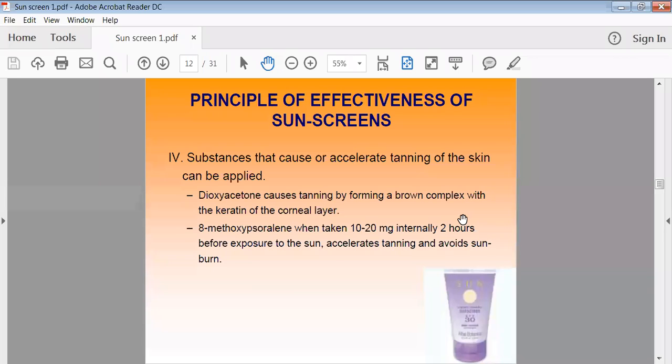Another principle of effectiveness of sunscreen is that the substances we are using can accelerate the tanning of your skin. When we apply them, they will avoid further problems of your skin, and they will form a complex with the coloring agents of your skin and cause the tanning, by forming a brown complex with the keratin of the corneal layer of the skin.